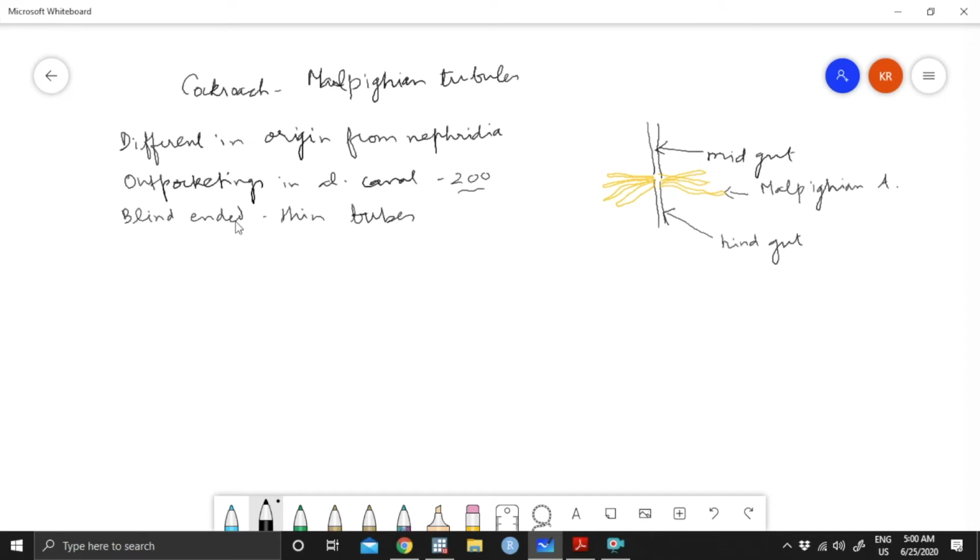So the tube is somewhat like this. If you take a section over here, you will see something like this: a circular or a little bit oval structure, and here you will see a lot of cells.